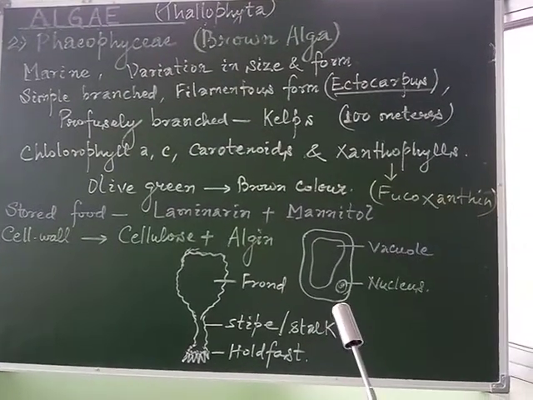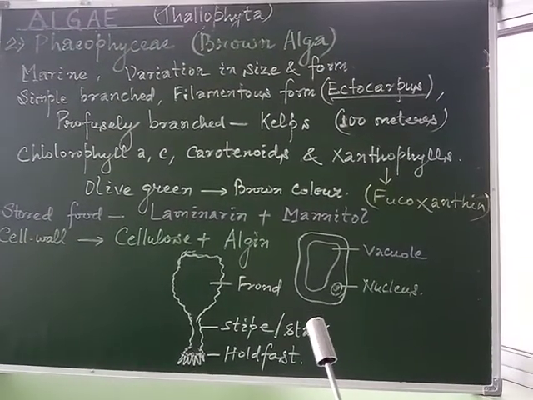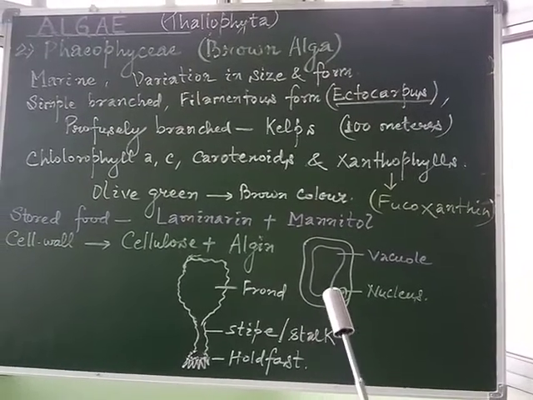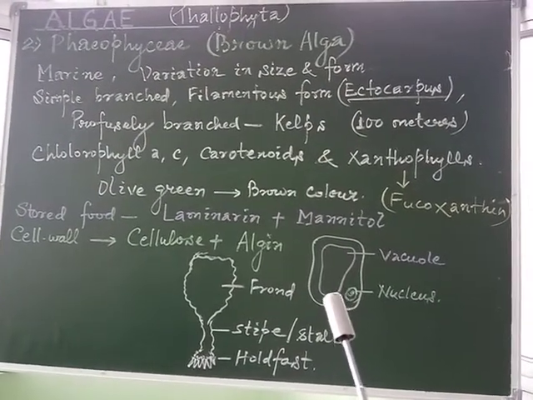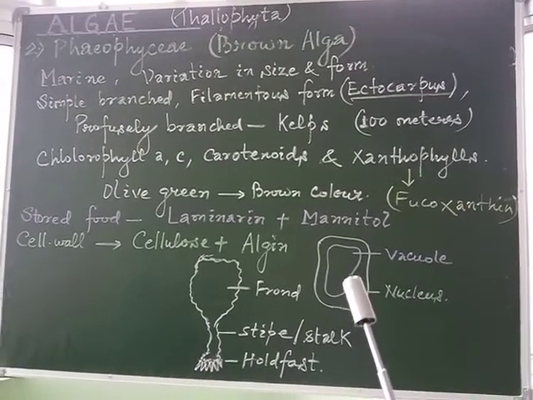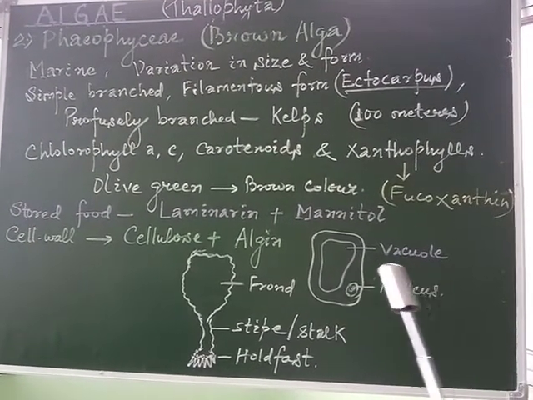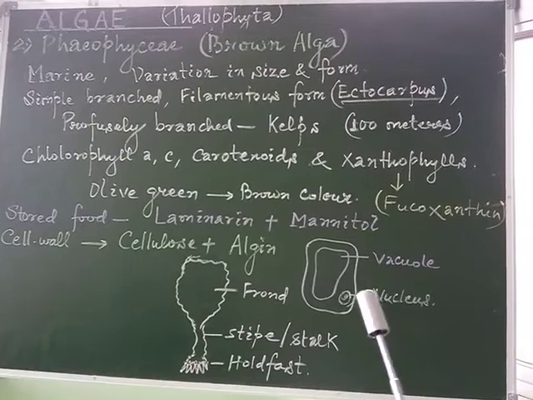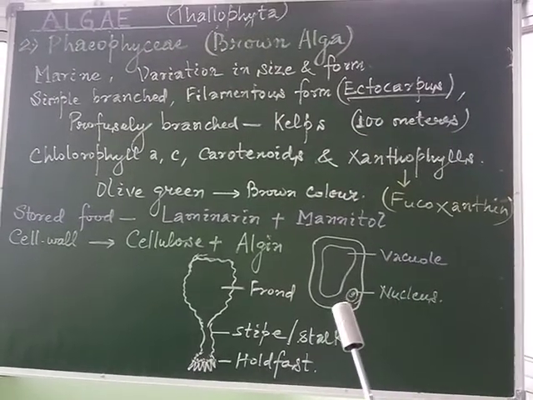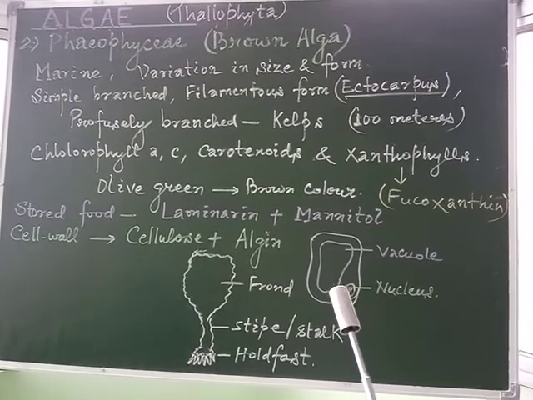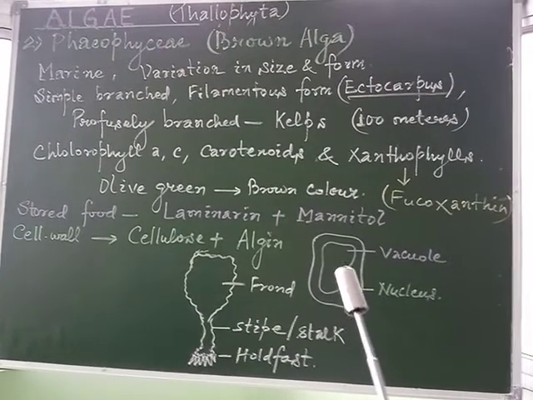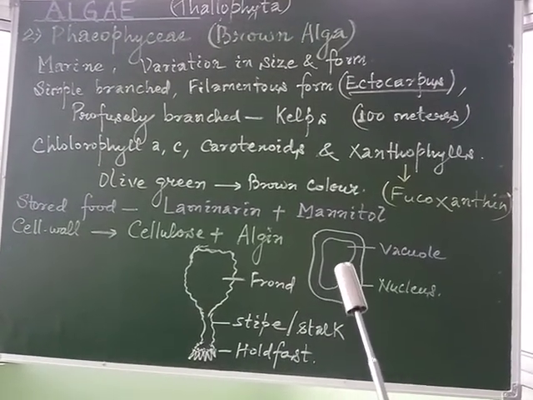The protoplast, in addition to plastids, contains a centrally located vacuole. We have discussed in the plant cell, an important characteristic feature is that a centrally located vacuole is present, due to which the nucleus occupies the peripheral position. So in the case of Phaeophyceae, a centrally located large vacuole is present.